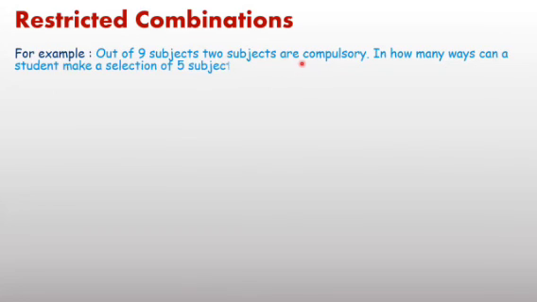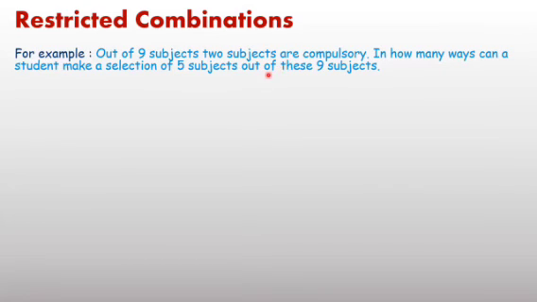For example, out of 9 subjects, 2 subjects are compulsory. In how many ways can a student make a selection of 5 subjects out of 9 subjects? Just before solving, read the question carefully. Out of 9 subjects, you have to select 5 subjects, and 2 are compulsory. 2 are compulsory means 2 subjects always occur in each combination.